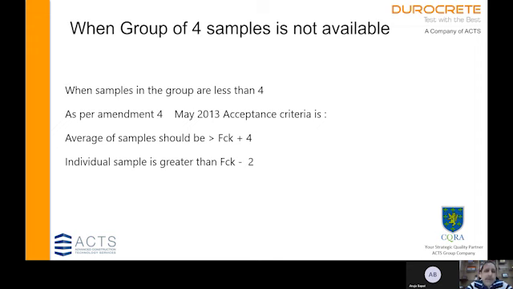Now, whenever you have a separate concrete pour of less than 30 cubic meters, you may be casting either 1, 2 or 3 samples. So in case of 2 or 3 samples, the criteria is that the individual sample should be greater than fck minus 2 and the average should be more than fck plus 4. And in case you are casting only 1 sample, that means the concrete is less than 5 cubic meters, then the sample should be more than fck plus 4.